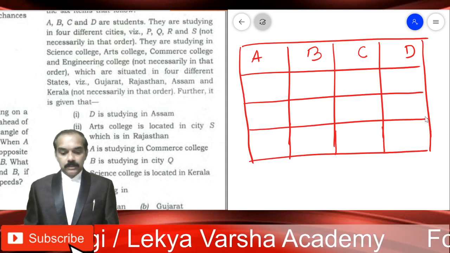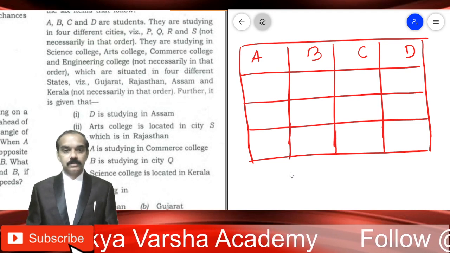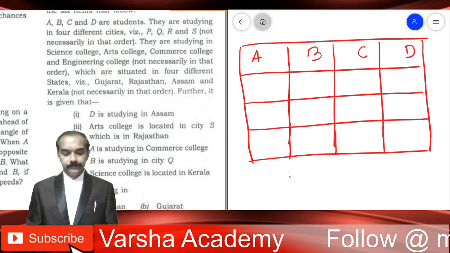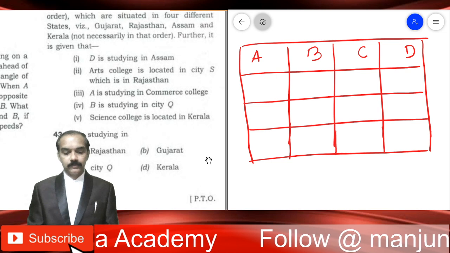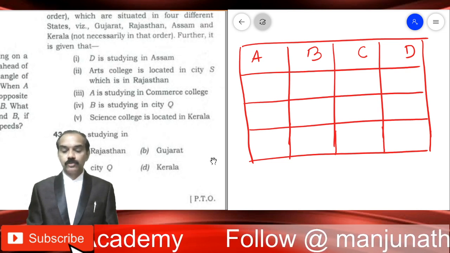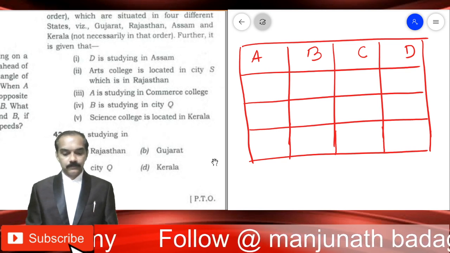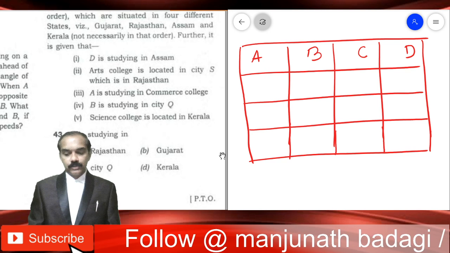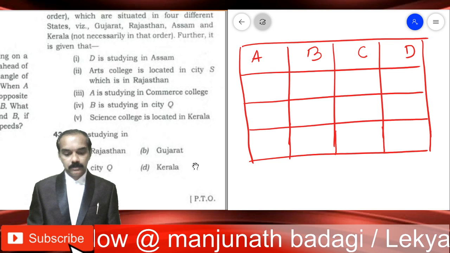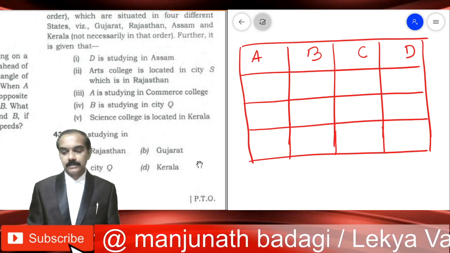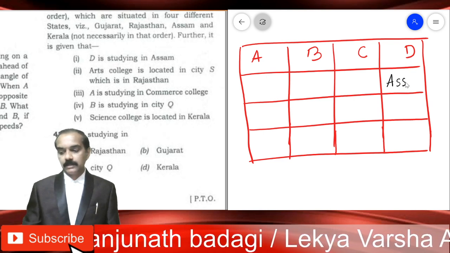Now I'll be reading the information. All this is called data, and we will have to interpret it to come out with a table. The table should be kept simple. It should be complete. No cell should be left blank. It should act as ready-made food. Now start reading the information. So D is studying in Assam. Where is D? D is here. He is studying in Assam.